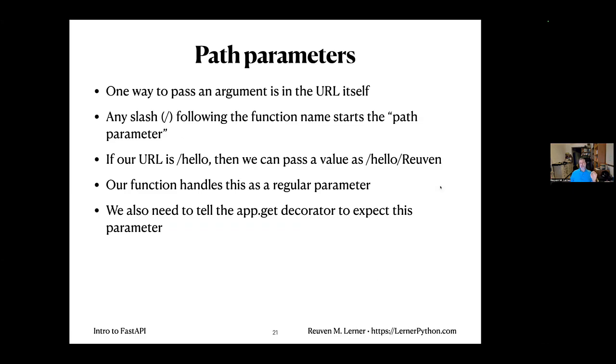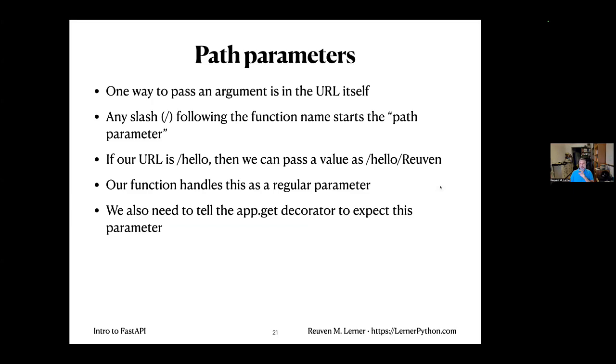So one way that we can pass an argument is in the URL itself: after the function name, we can have a / and then what's known as the path parameter. So if our URL is /hello, then I can say /hello/Reuven. And then everything after that / is considered to be what we call a path parameter. So how do we do this? Well, we have to do two things. First of all, we have to tell our function that it's going to get an argument, and we do that by defining a parameter in the function. The second thing we need to do is tell our decorator to expect a value in that parameter.